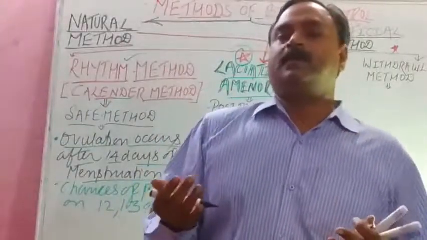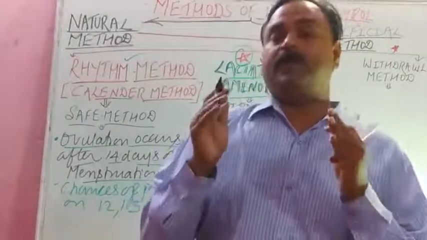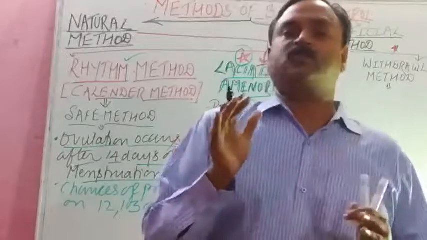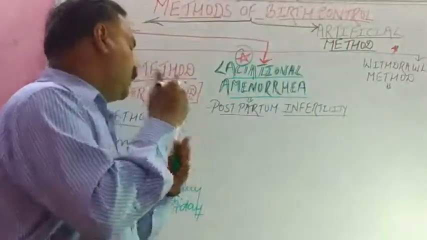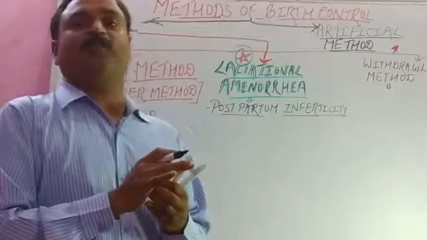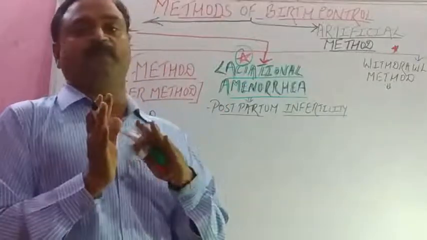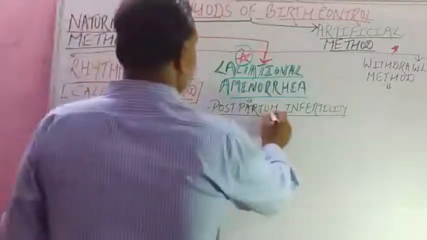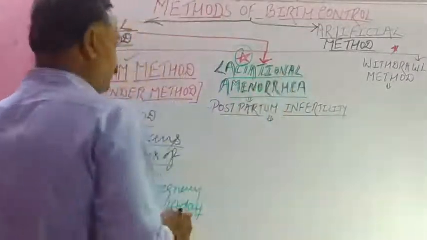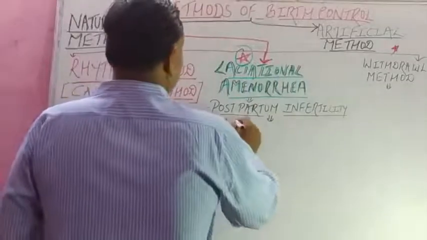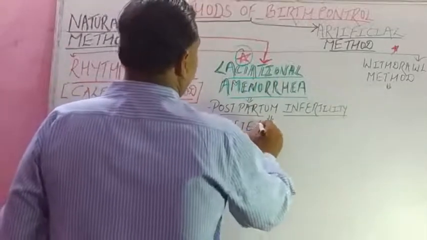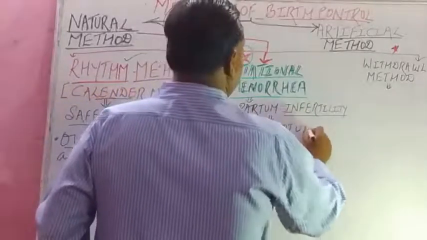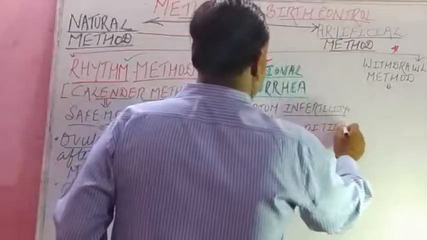Intense lactation means the mammary gland is filled with milk after birth, and the infant depends completely on feeding, and so these two things prevent conception. I will write and explain it to you. In lactational amenorrhea, what happens? Postpartum means after parturition. After parturition, two things happen.